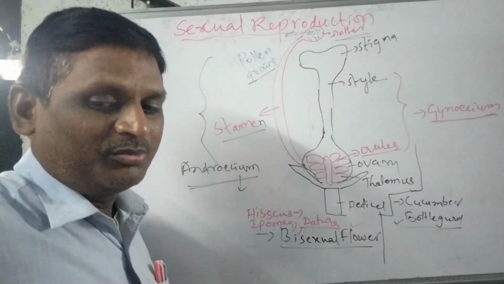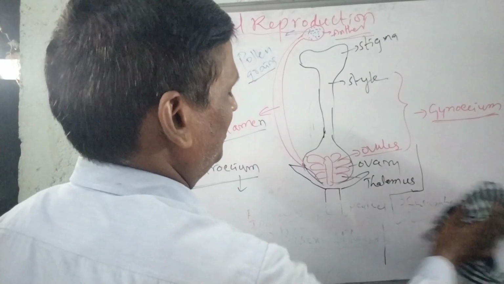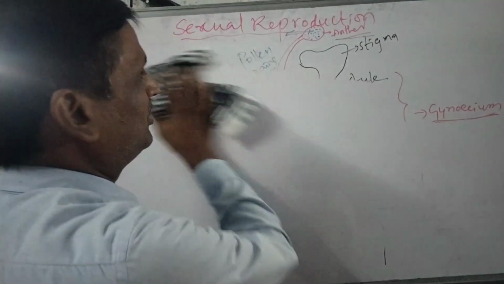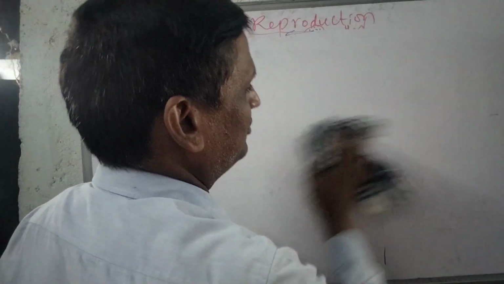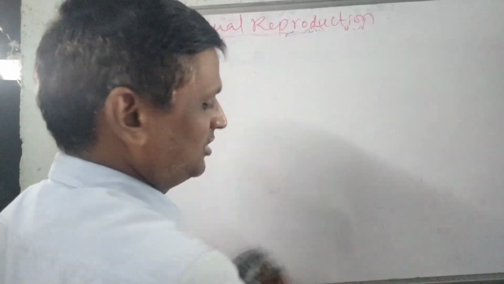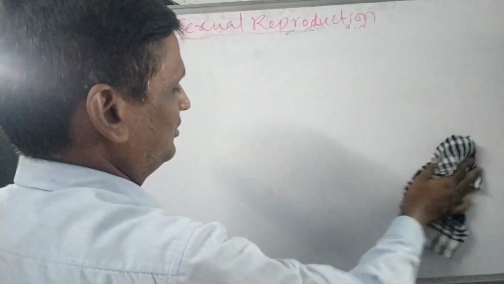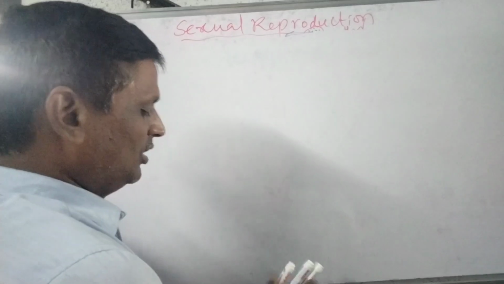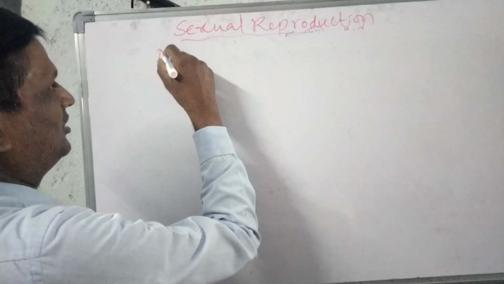Now we are going to study the male reproductive system in human beings.